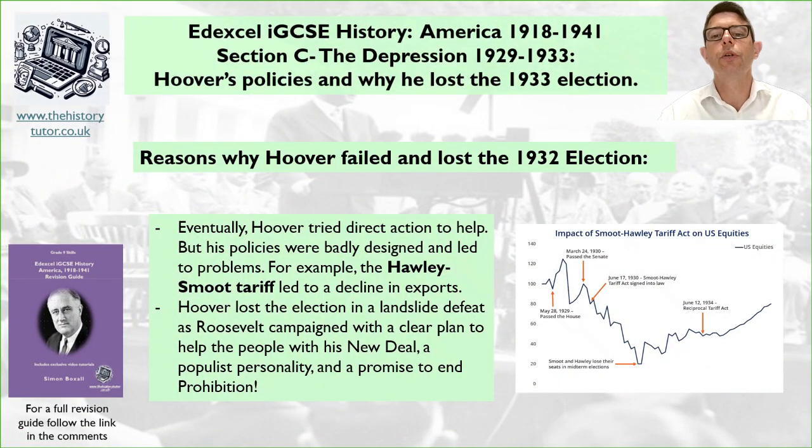As I said earlier, Hoover tried to bring in actions like the Hawley-Smoot tariff to try and help the economy. But this led to a decline in exports, as you can see in the graph, the declining trade of America. So Hoover lost the election in a landslide defeat as Roosevelt campaigned with a clear plan to help the people with his New Deal. He had a populist personality, and he had a promise to end prohibition as well.